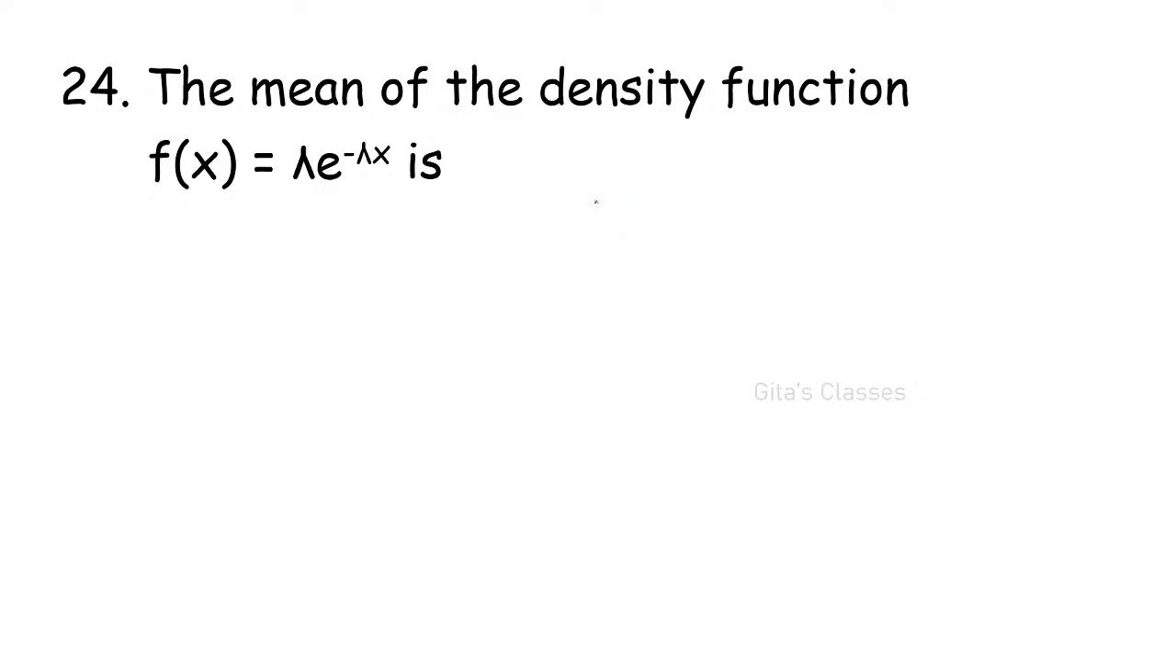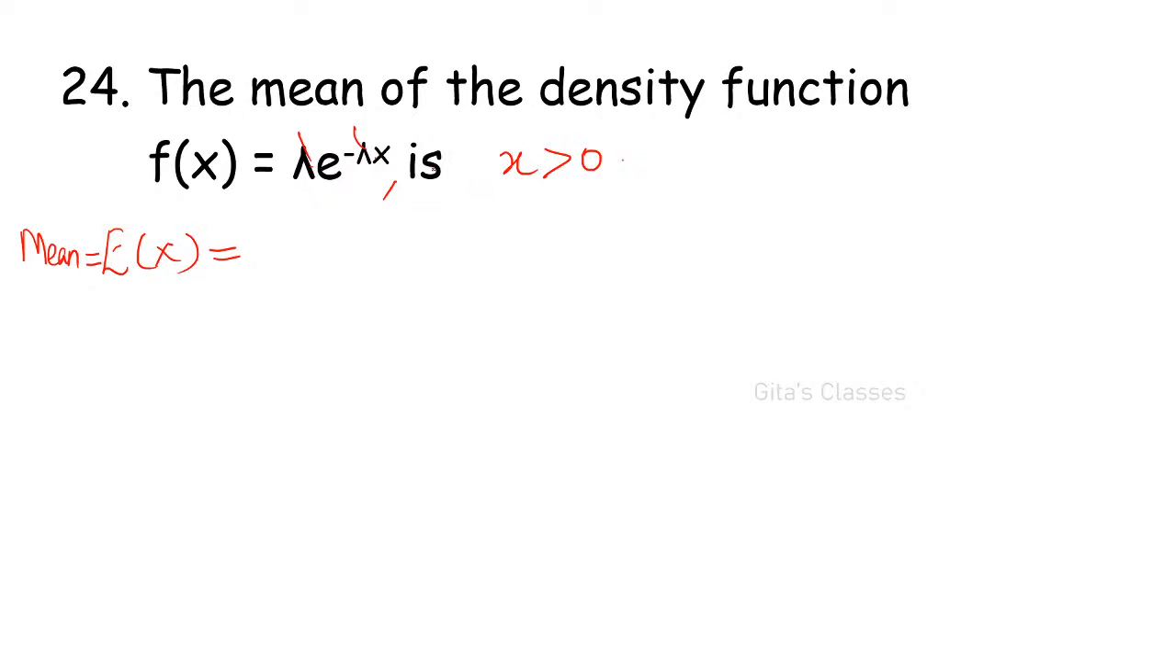Next question. The mean of the density function f of x is equal to lambda into e power minus lambda x. Quickly, can you find out expectation? Mean mu is equal to, or mean is equal to, E of x is equal to. If you know exponential distribution, directly you can write. Okay. Otherwise also you will get. And here x greater than 0 ma. I forgot to type that.